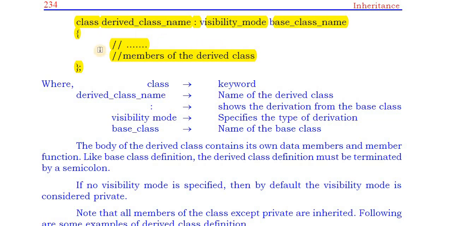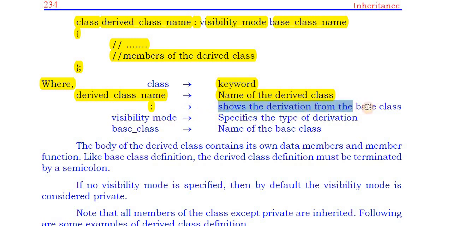After writing this syntax, you have to explain every word. In the above syntax, class is a keyword. Next, after class, we use the derived class name, which is the name of the derived class. You select this name depending upon your choice, whatever name you like. Next, we use the colon symbol. It indicates we are deriving a class from an already existing class.